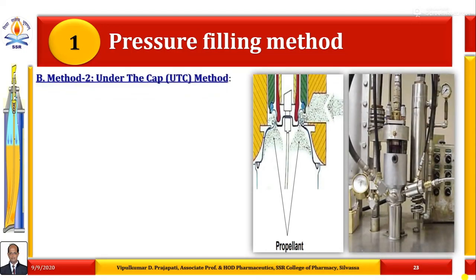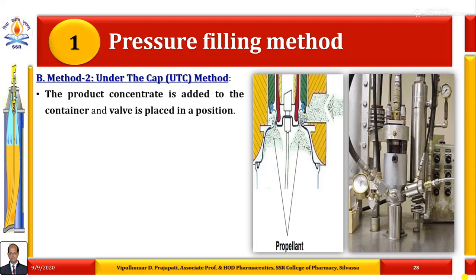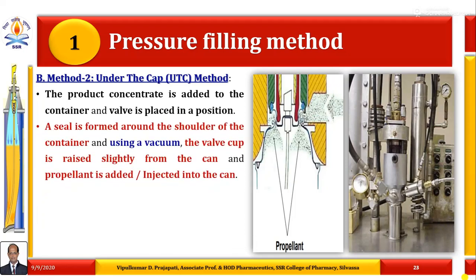The next method is known as the under the cap method. As shown in this figure, the product concentrate is added to the container and the valve is placed in position. A seal is formed around the shoulder of the container, and using a vacuum, the valve cup is raised slightly from the can and propellant is added or injected into the can.